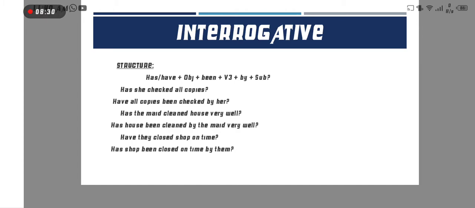Have they closed the shop on time? Okay, here shop is the object. So according to the object we put has: has the shop been closed on time by them? According to the structure we can change this sentence into passive voice.